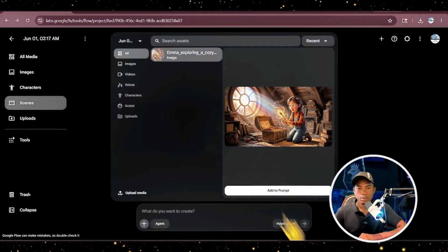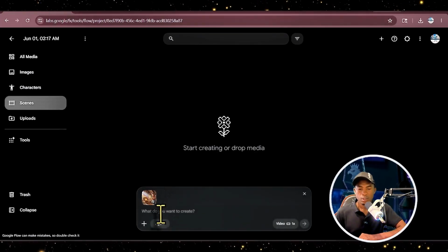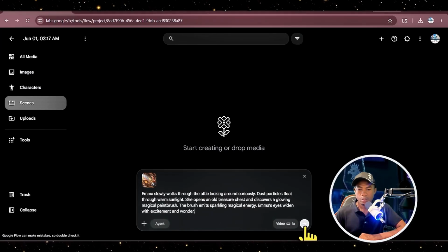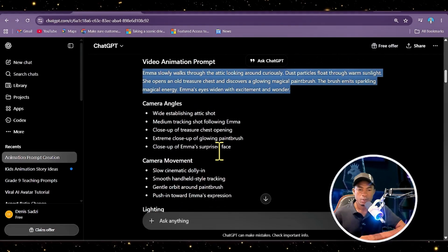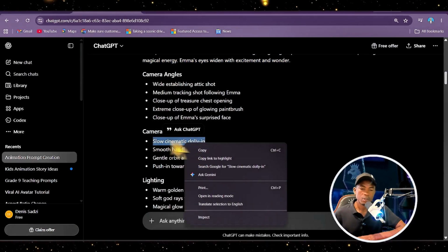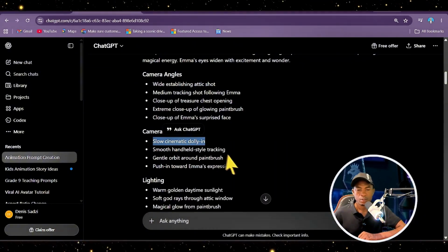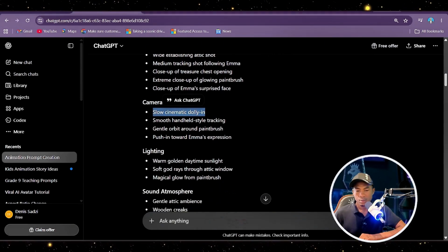Then we go back, click here to add. Now we can paste our prompt here. Let's hit generate. While this one is generating, let's go back to ChatGPT and look at the camera movement. So we're going to generate the camera movement for the other images. So we copy and go back.